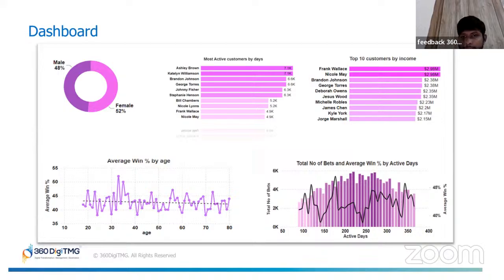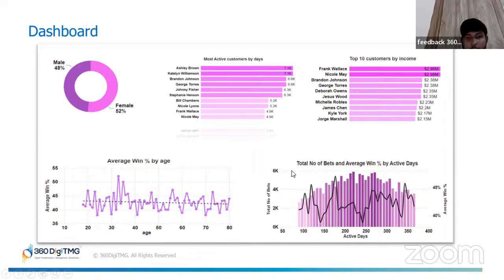And of course, we have one more. Lastly, the chart which shows the total number of bets as a bar graph, with the average win percentage by the number of active days. This is a combination chart with a bar chart and a line chart.